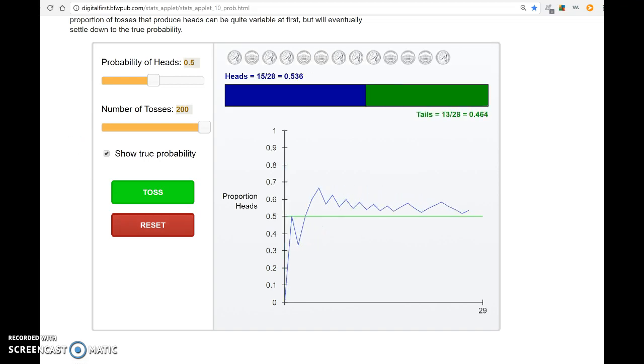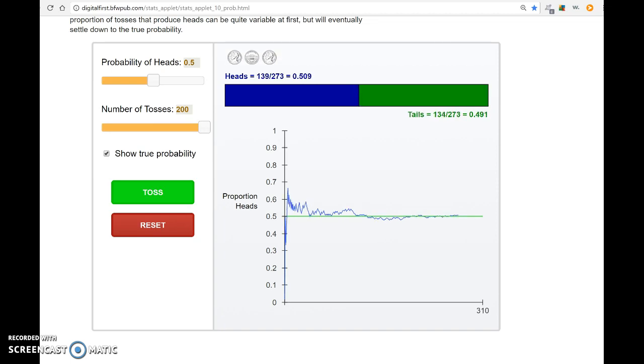Toss. So this one just happened to stay a little bit closer to the 50%, maybe even dipping a little bit lower. That's usually what you see. It usually hangs around there, might go up a little above and a little below. But on occasion, if it gets a little bit off, it takes a little bit of time, as in a couple thousand trials, perhaps, to get closer to the true proportion.